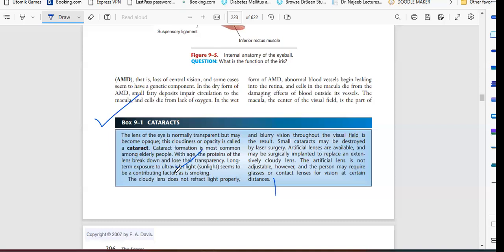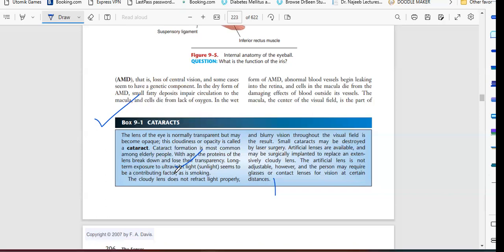So basically, with cataracts, we know that the lens is made up of proteins. So in the elderly, when the person reaches a certain age, the proteins will break down. Whatever the lens is made up of, proteins, that breakdown happens, so the person's vision will decrease. And the second most common thing that will damage the protein is smoking. Okay, so the light cannot enter into the eyes because the proteins are completely damaged.